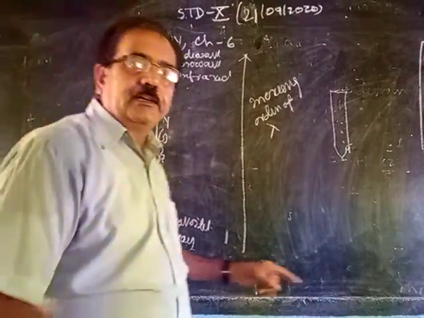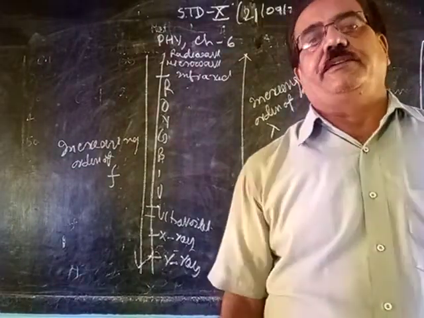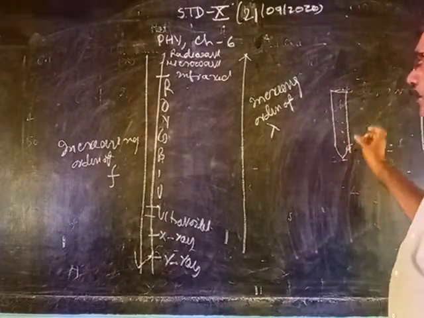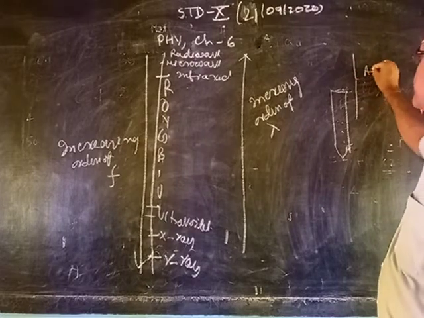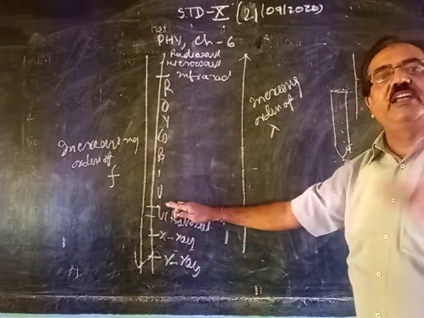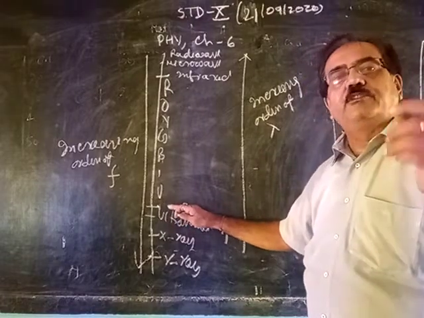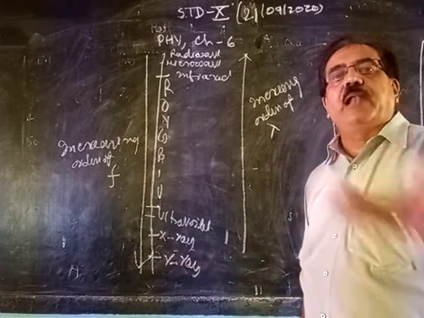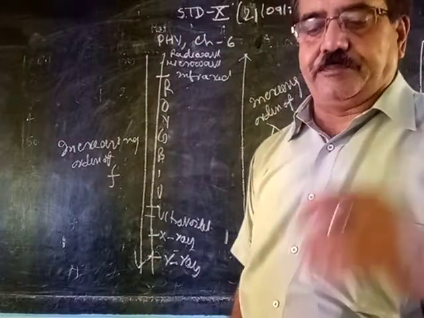What does it show? It shows that ultraviolet ray is chemically active. Once again, when you bring the silver chloride AgCl solution from radio wave up to violet, there is no change in the silver chloride solution. Here it changes to blue, and finally when you come to this point, it turns black. It shows that ultraviolet ray is chemically active.